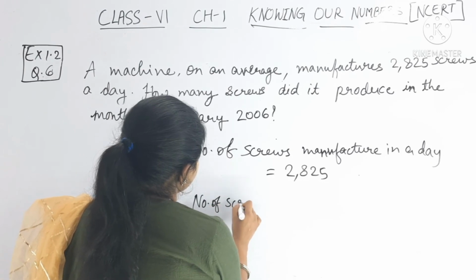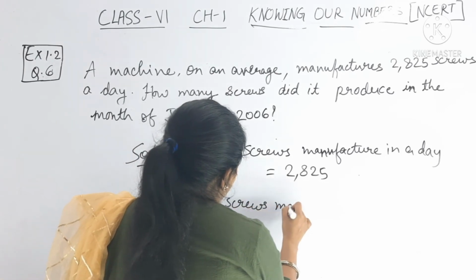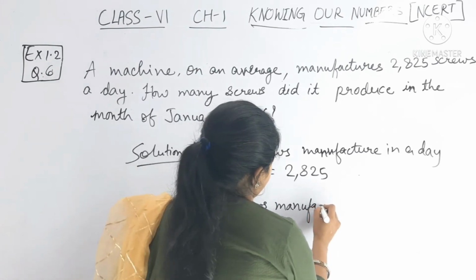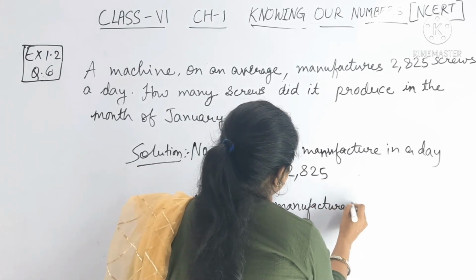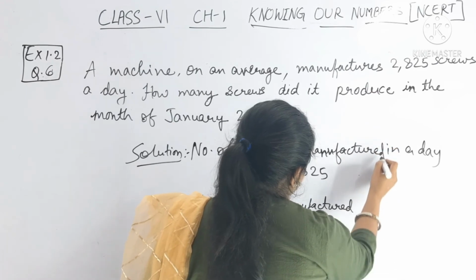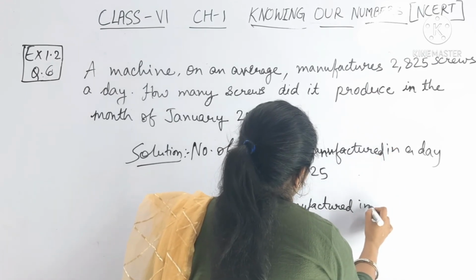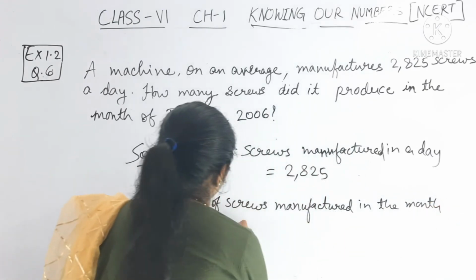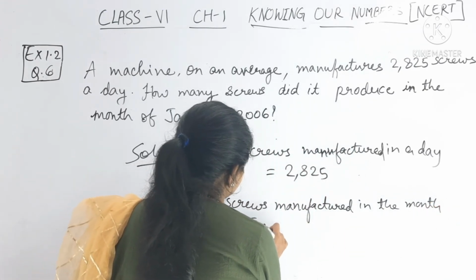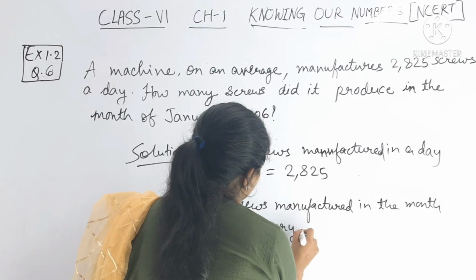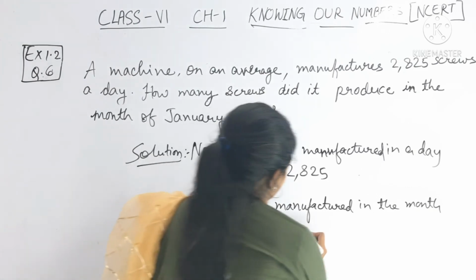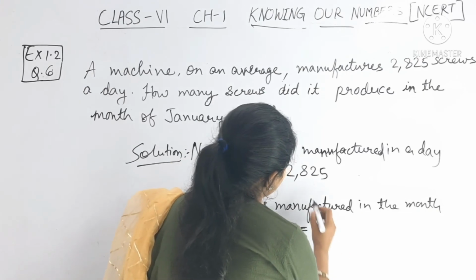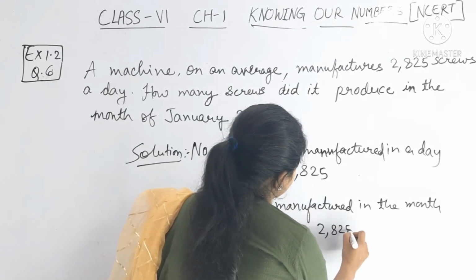So the number of screws manufactured in the month of January will be, there are 31 days in the month of January, so we have to multiply this number with 31.